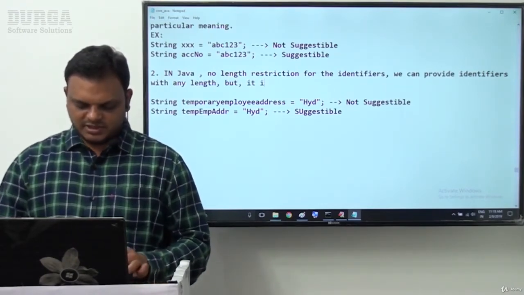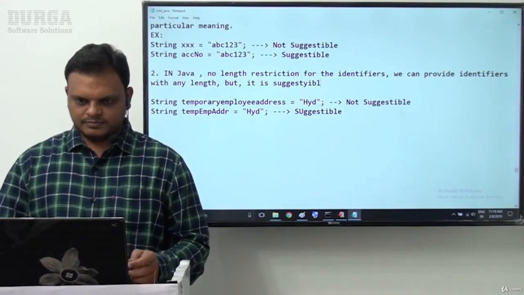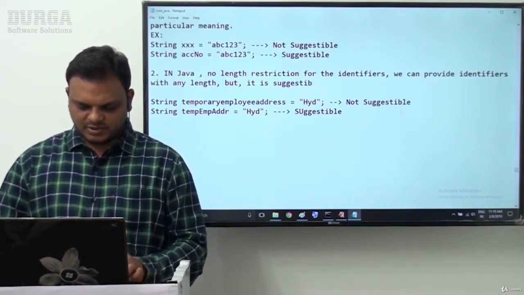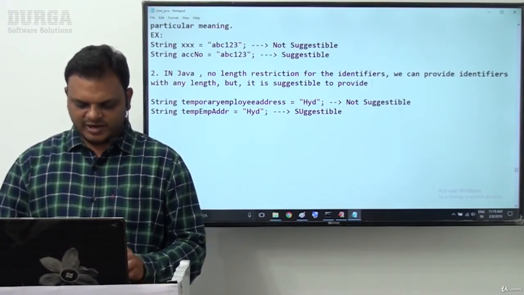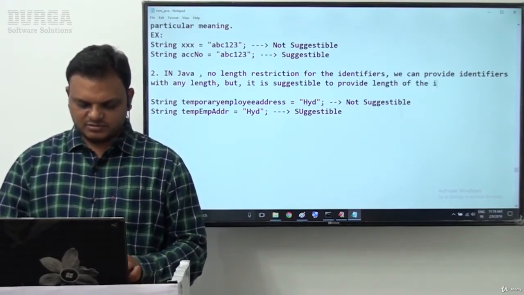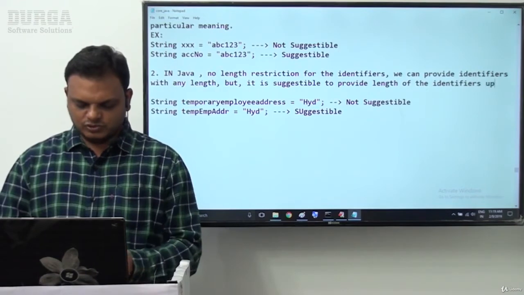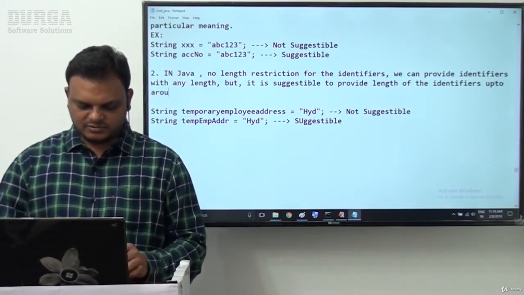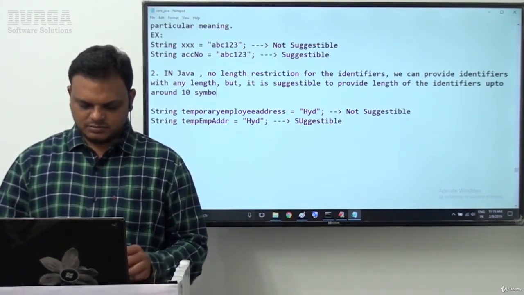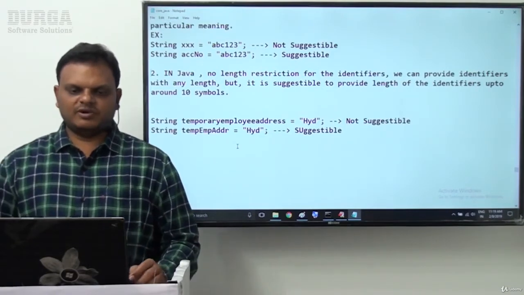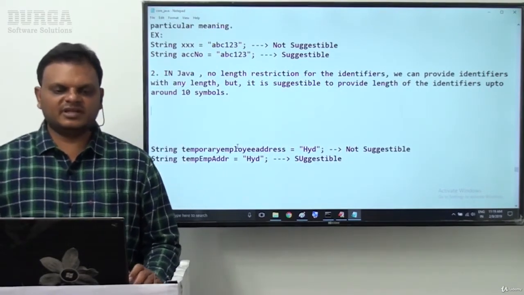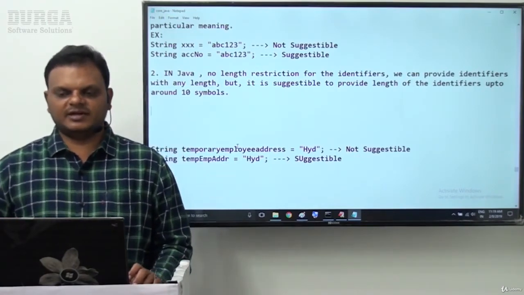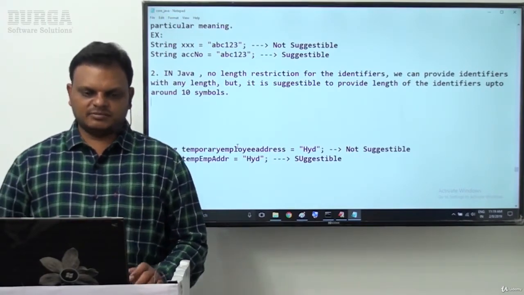But it is suggestible to keep the length of the identifiers up to around 10 symbols. In Java, no length restriction for identifiers, we can provide any length, but it is suggestible to keep it up to around 10 symbols.